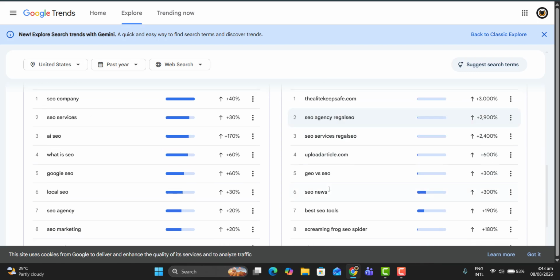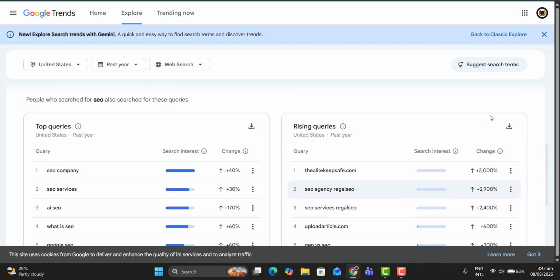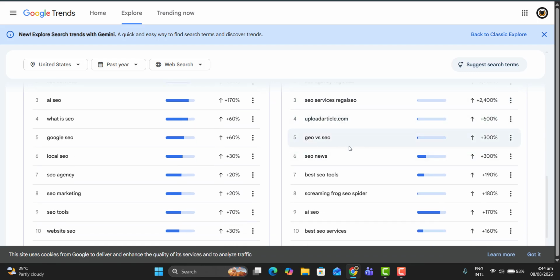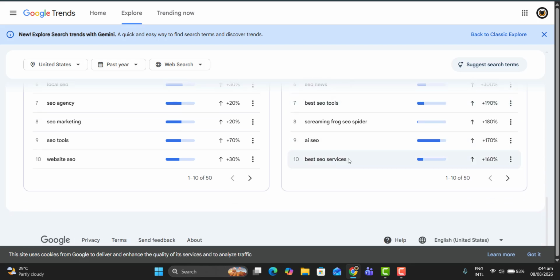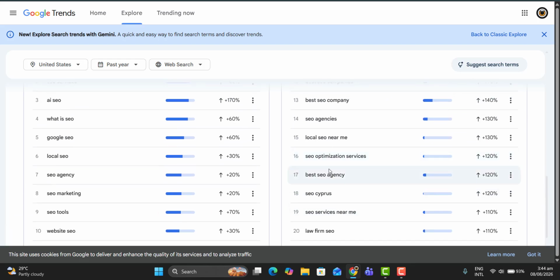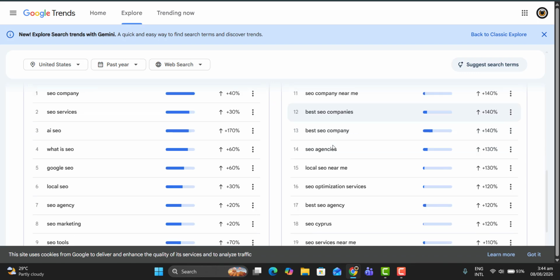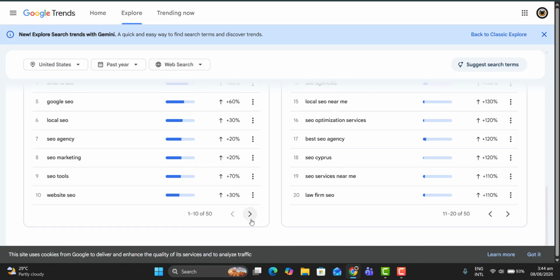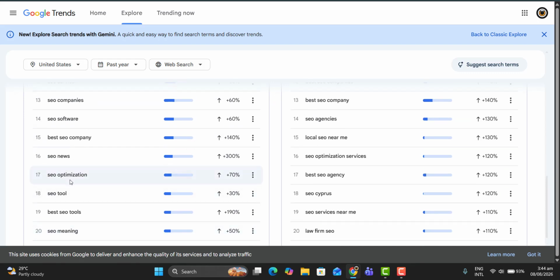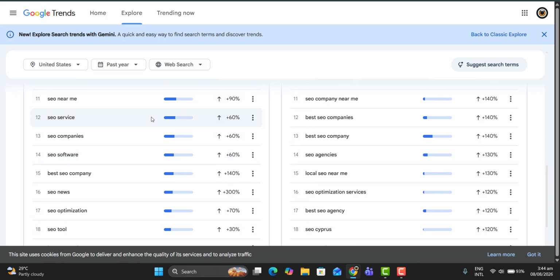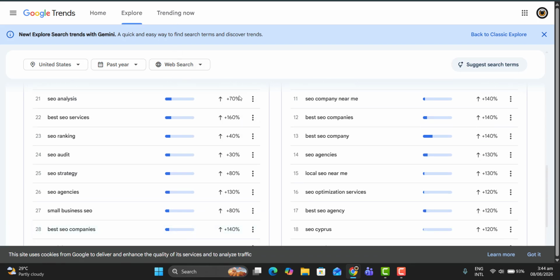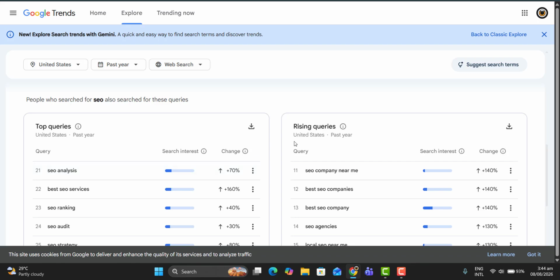Here are rising queries which have substantial search volume, like SEO agency, GEO versus SEO, best SEO tool, best SEO service, and furthermore SEO near me, local SEO near me, best SEO company, best SEO company near me. Here you can see all of the rising queries people are using to search. And here you see SEO optimization, SEO meaning, SEO software, SEO companies, SEO near me. Now you can track all of your top queries and your rising queries as well.